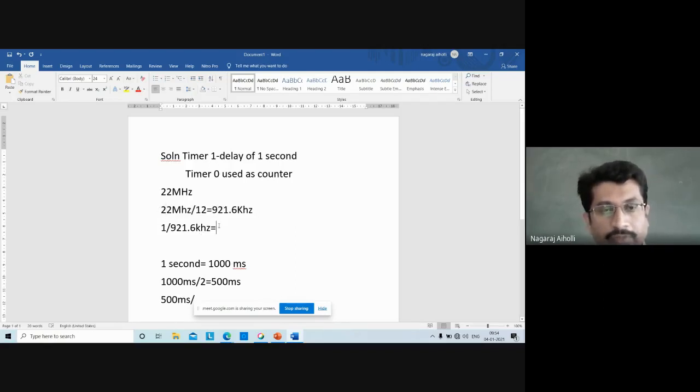1 upon 921.6 kilohertz, this will be equal to how much? Just check, how many microseconds? 0.546 microsecond.